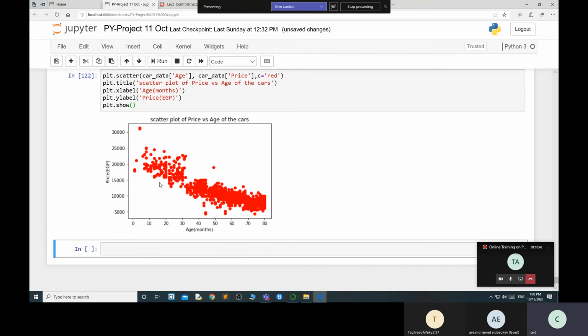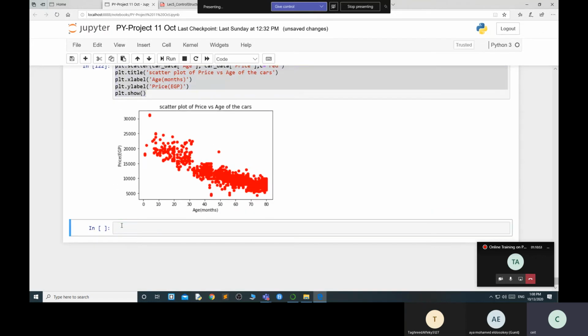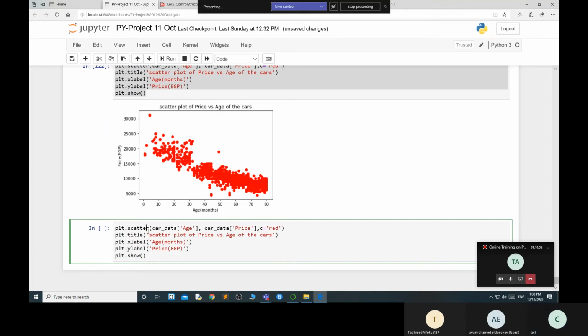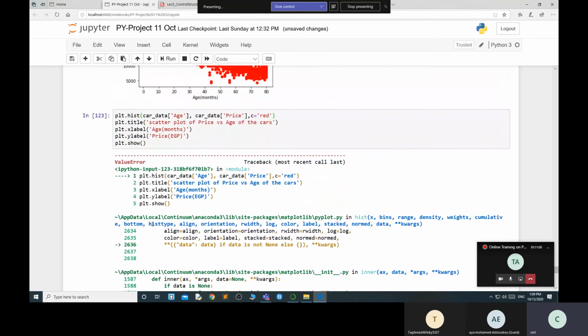Now there is another one, the histogram as well. For the histogram, I'll show you one thing, maybe it will work or not. hist for histogram. So no, it will not work. Why?